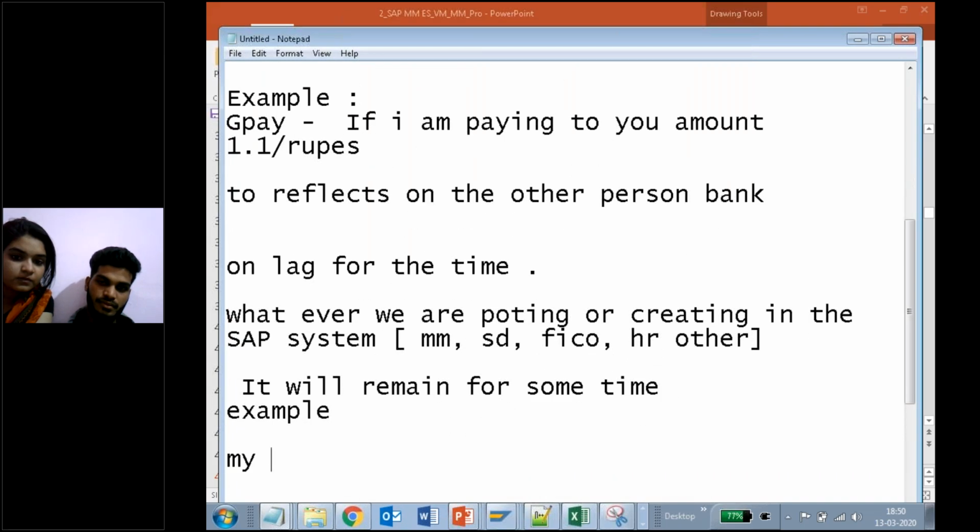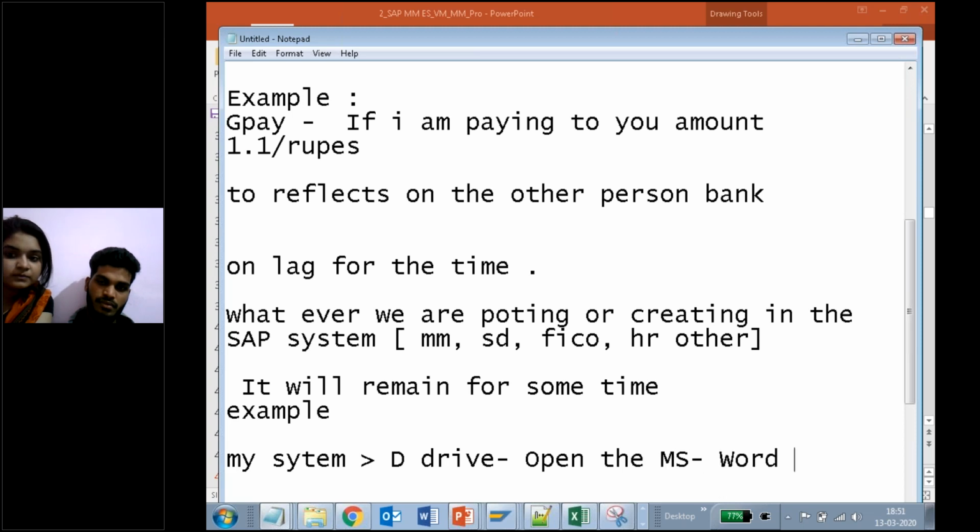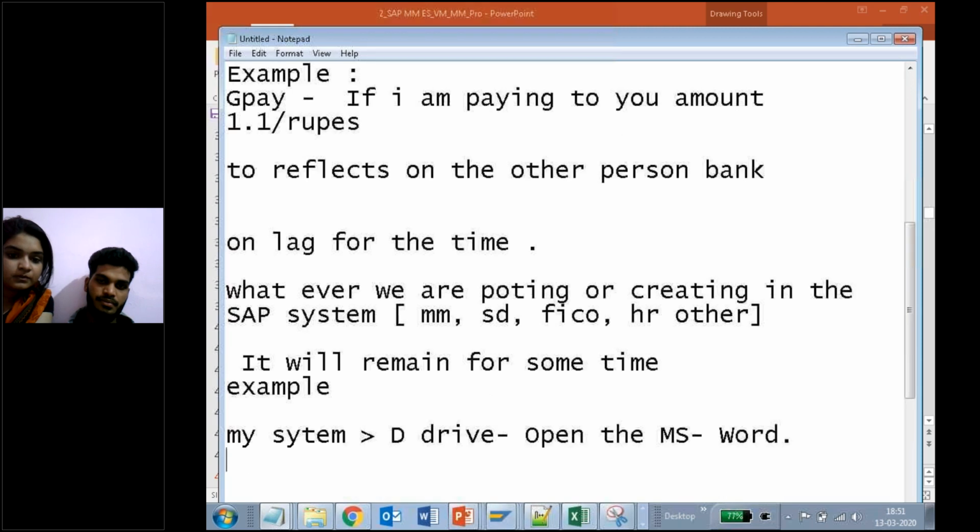Let me open my computer, that is nothing but my system. Let me go to D drive, and let me open the Microsoft Word file, MS Word file. After opening this MS Word, I created the resume.